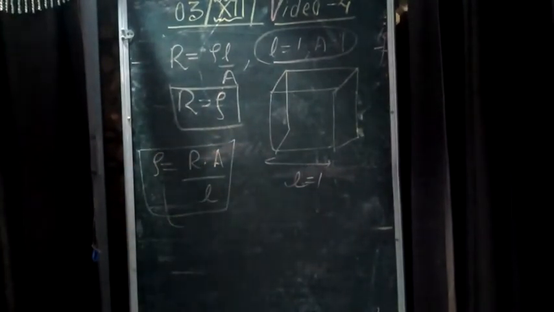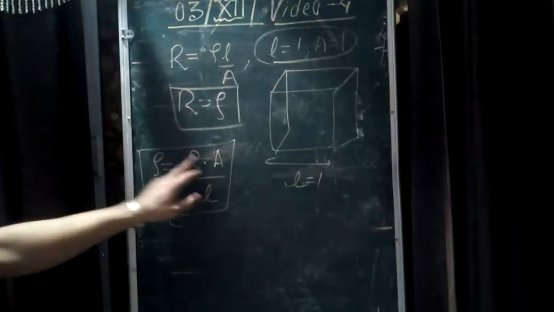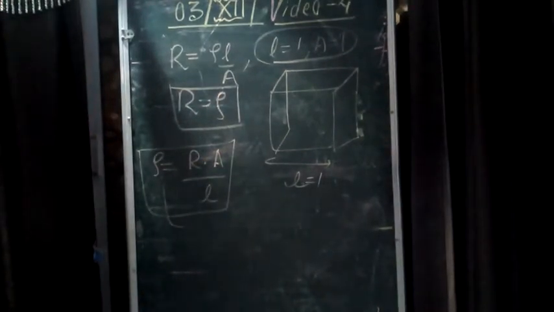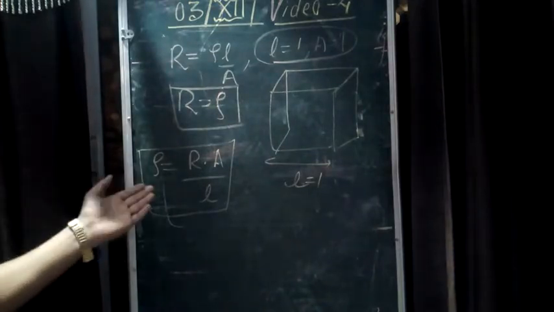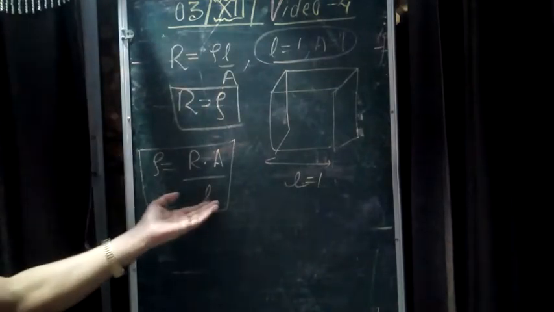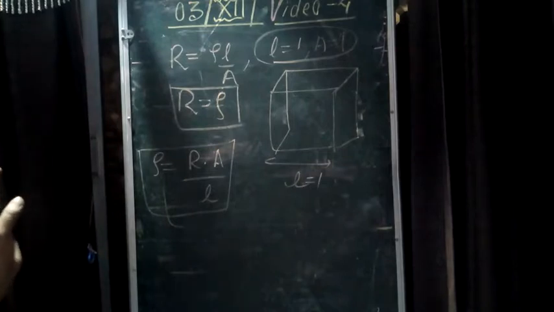Now, can we say that from this relation, resistivity depends on area and length? It's a confusing question. From this relation, sometimes we can say that yes, if area of cross section increases, it will also change, and if L is changing, resistivity is also changing. But no, this is not right. Resistivity of a material at constant temperature does not depend on the dimension of the conductor.